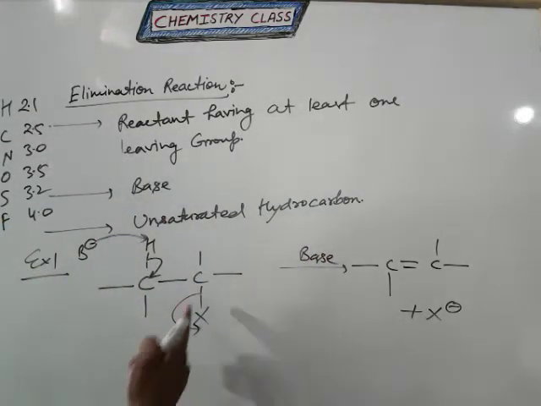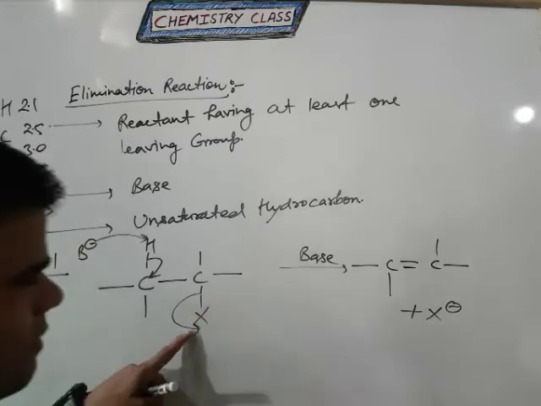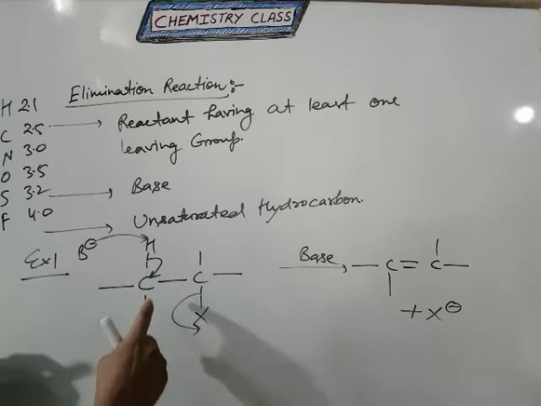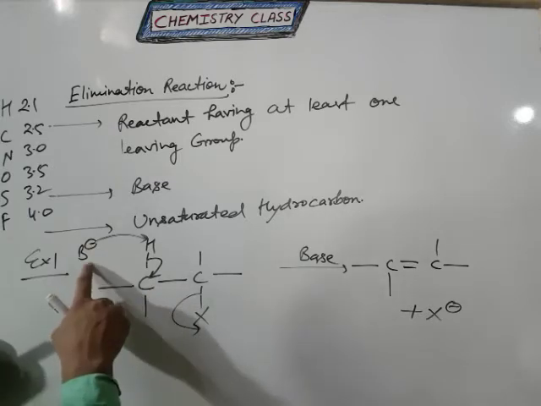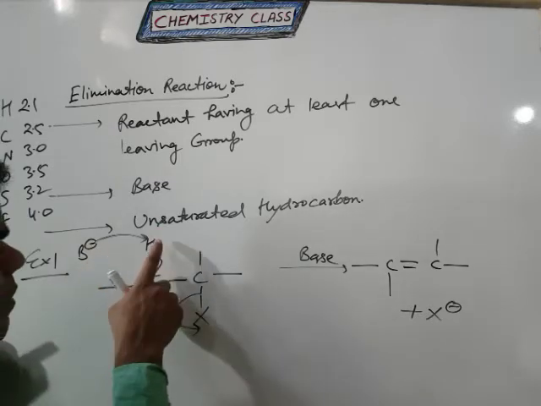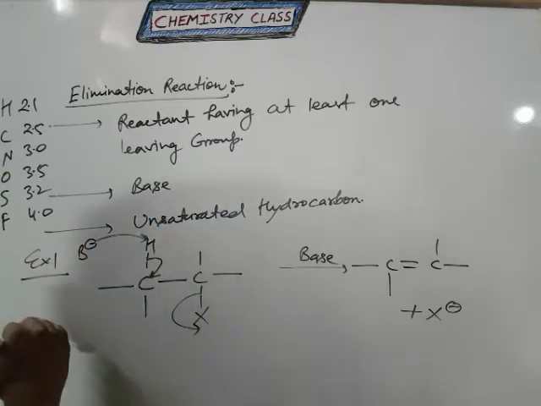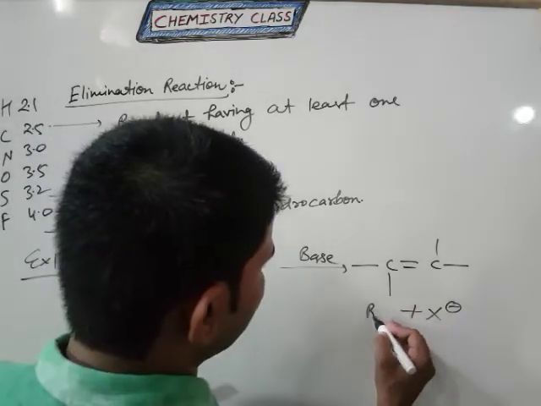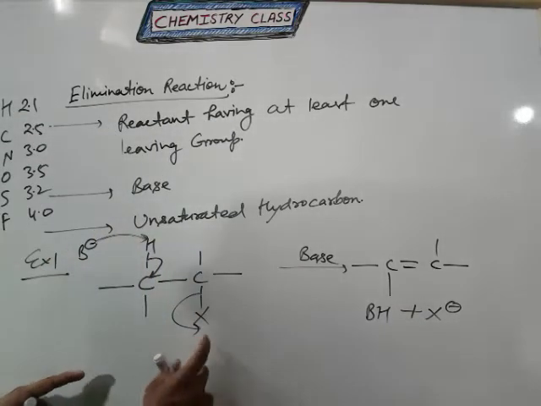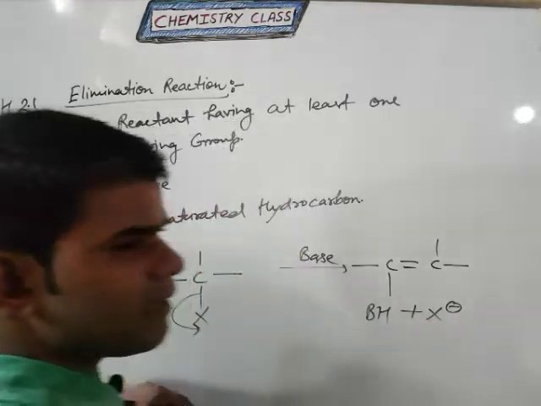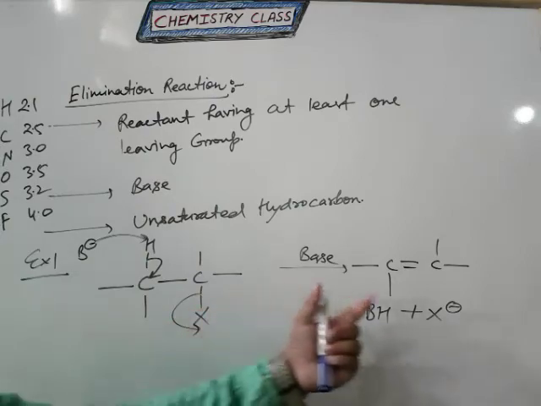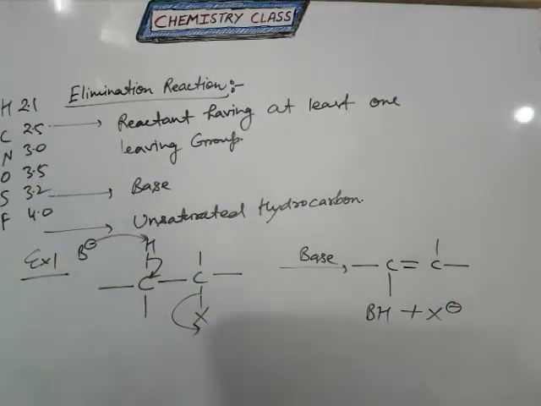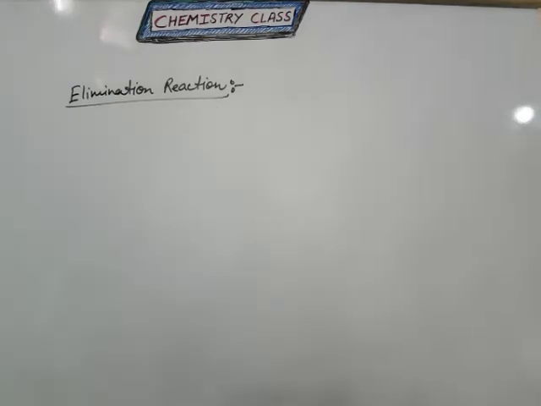So in this case the nucleophile first leaves from this system, and after that hydrogen, carbon, that means this bond shifts onto this carbon atom, and after that the base attacks this hydrogen and abstracts this hydrogen, forming BH, and the nucleophile automatically leaves from the product, and the final product is an unsaturated hydrocarbon according to the elimination reaction.